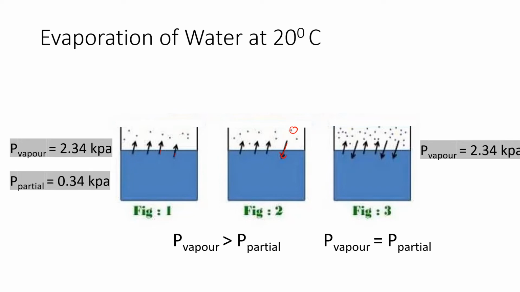So the amount of liquid getting converted to vapor will be equal to the amount of vapor getting converted to liquid. This happens when the vapor pressure is equal to the partial pressure.